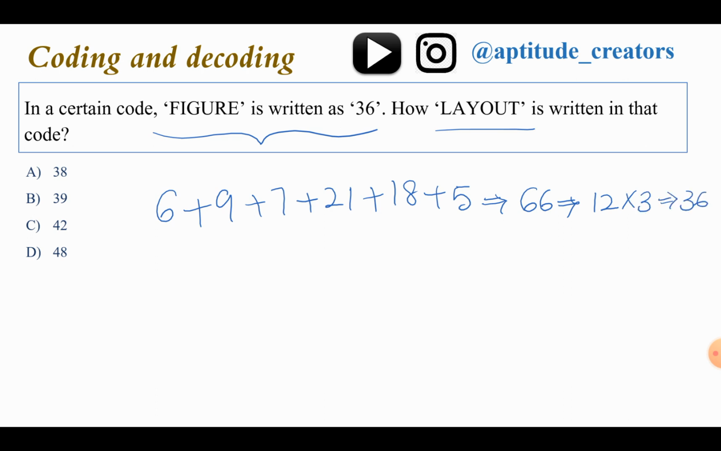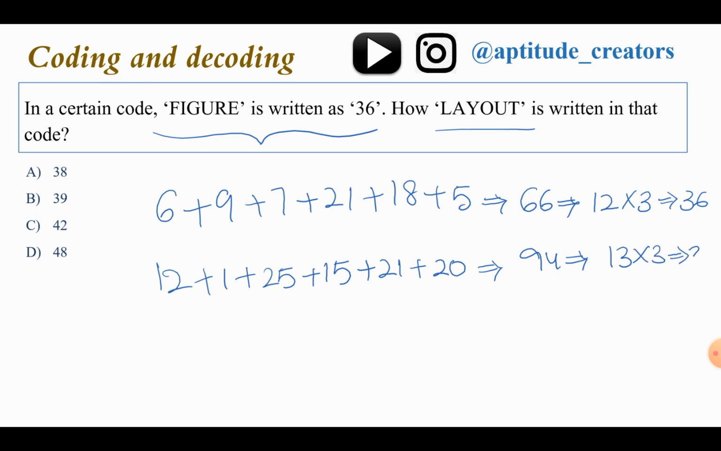Now, similarly LAYOUT. That is L12, A1, Y25, O15, U21, T20. What is the sum of these numbers? 94. What is 9 plus 4? 13. 13 into 3 will give the result as 39. Answer is option B. I hope it will be clear.